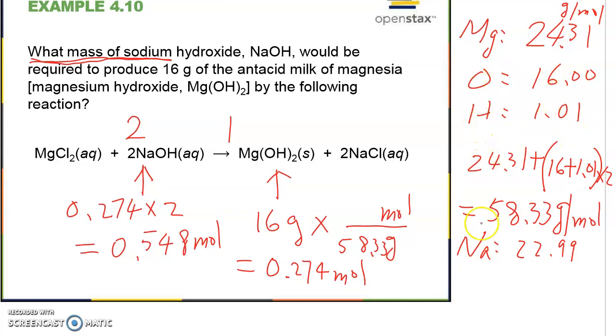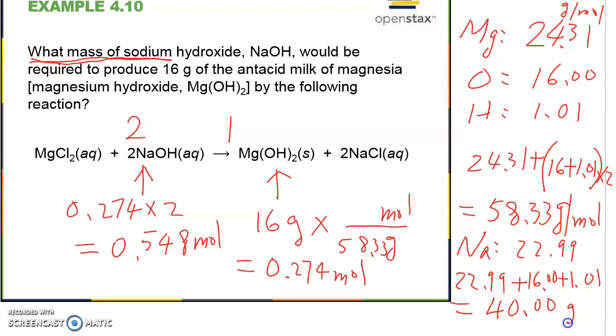And hydrogen is 1.01. So sodium hydroxide will be 22.99 plus 16.00 plus 1.01. That is equal to roughly 40.00.